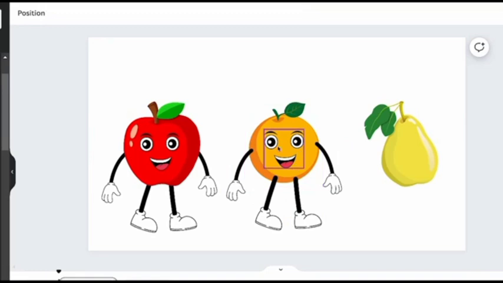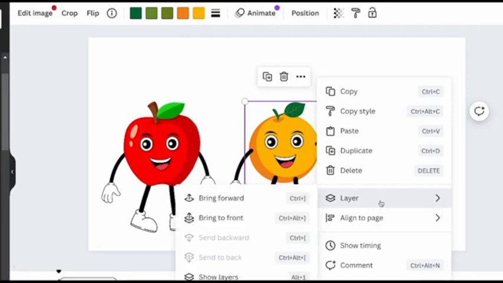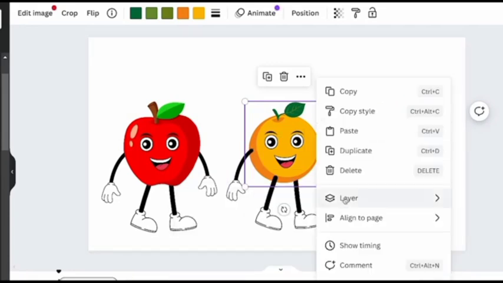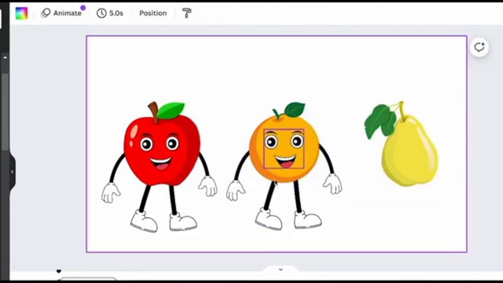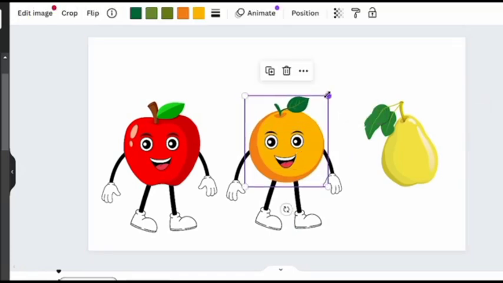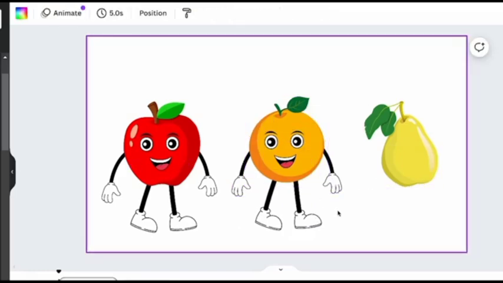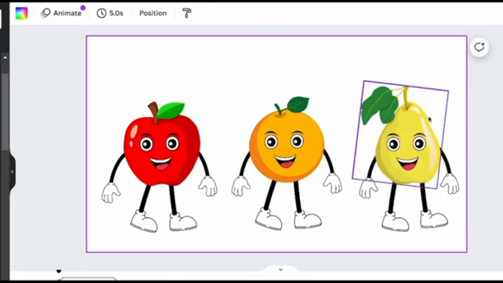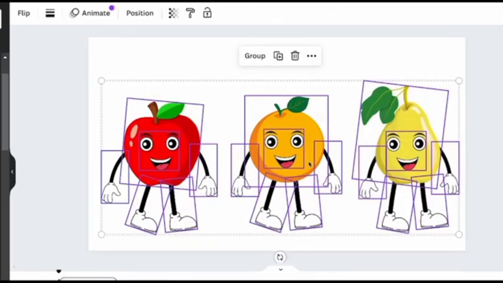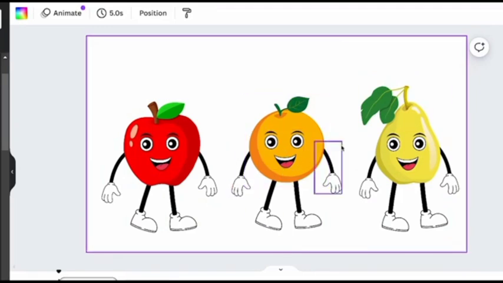And now, as you can see, we're mostly done with our orange. All you need to do now is click onto the orange, click where it says Layer, and then click Bring Forward, and then you want to keep bringing it forward till it's in front of all the legs. And there you go, was that simple. So from here, all you want to do is maybe just adjust the sizing of the character, so it's not too big or not too small, readjust different aspects of it. And now, just like that, within 5 seconds later, I had my second character done. So this is the process you want to do for all of your characters. And now, as you can see, I have all 3 of my characters done, so now I can go ahead to further edit them to be the perfect characters that I would want in my educational video.